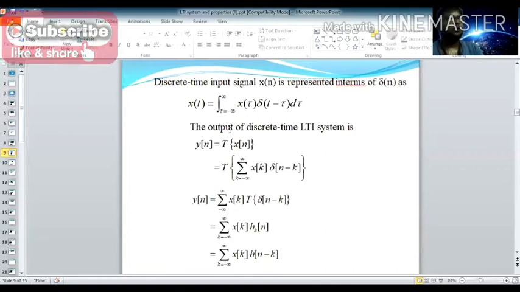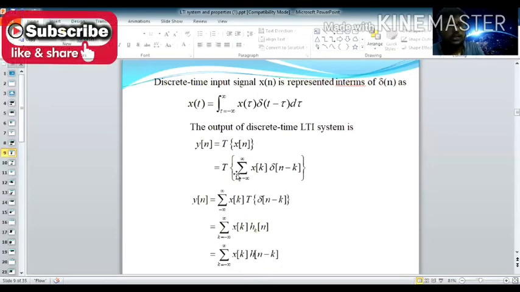Now for the output of the discrete time LTI system, in terms of discrete signals, the changes are that x(t) becomes x(n). Continuous time is represented in parentheses, but here it is represented in square brackets, and n is an integer. One more difference is that you use an integral for continuous time, but summation for discrete time.